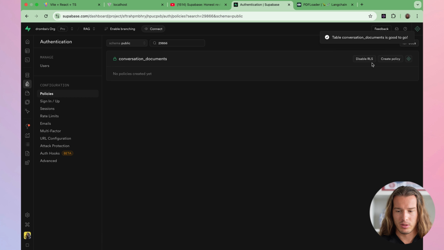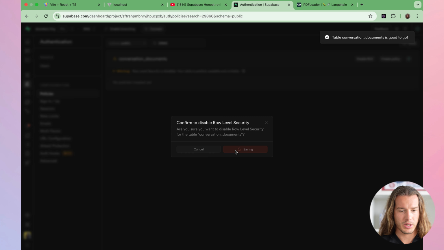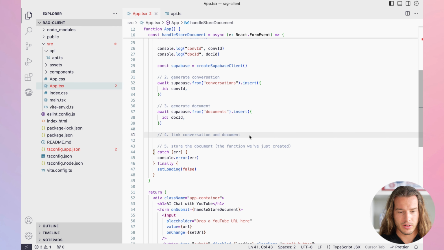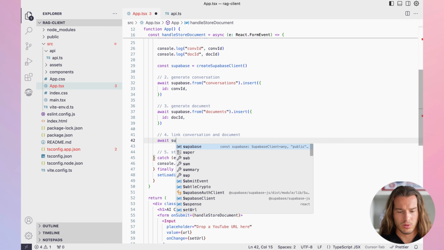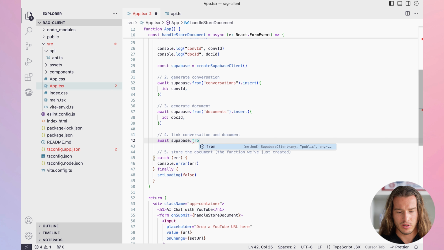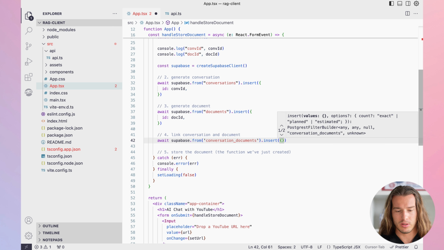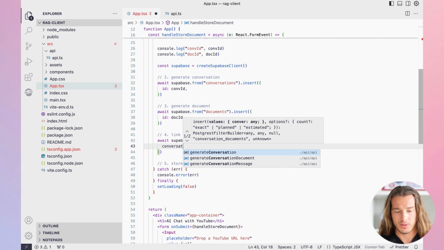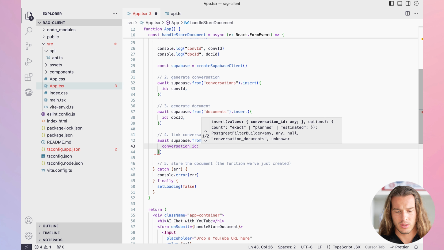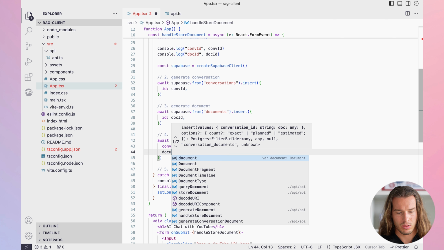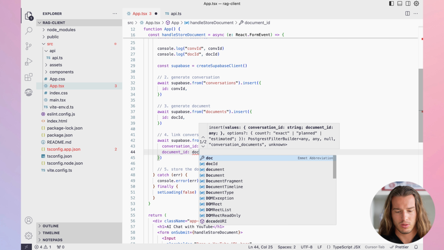Again, we will disable RLS so that we have a free pass. And here we need to insert into conversation documents. What we will insert this time is conversation ID, of course the conv ID, and document ID to doc ID.